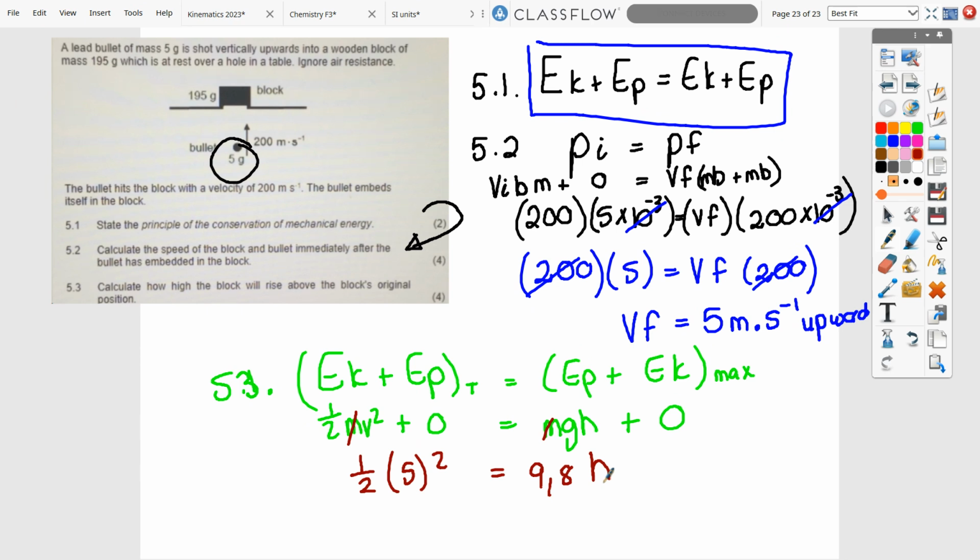So it's a half times 5 squared, which gives me 12.5. I'm going to divide that by 9.8, which gives me 1.2755 and so on. Normally they say 2 decimal places, so the height is 1.28 meters. Okay, I hope that makes sense. Please send me more if you have more.